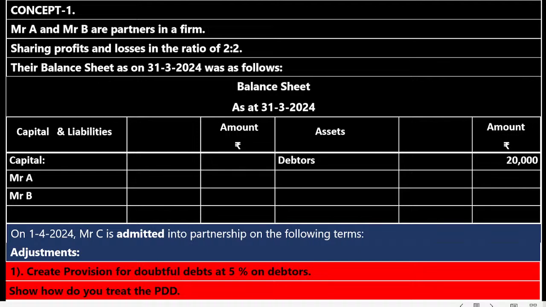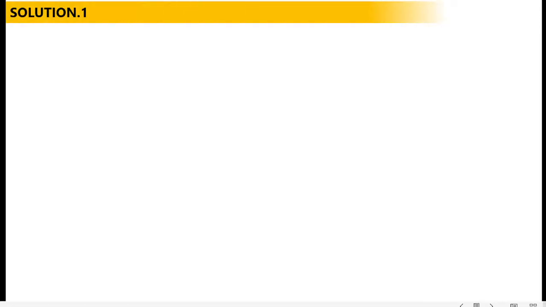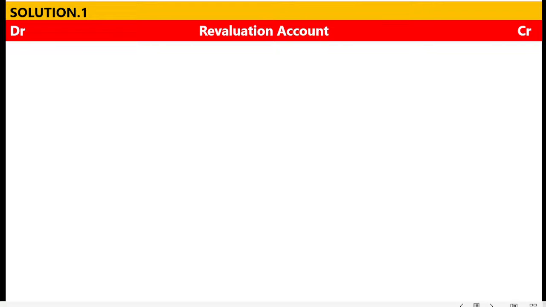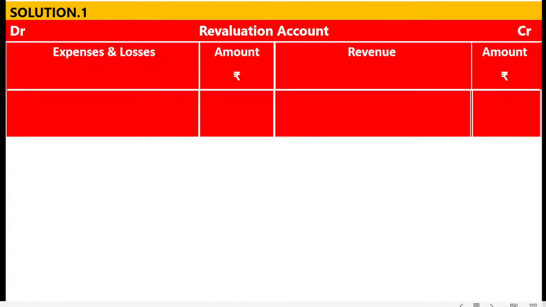Let us start the solution. Solution to concept number 1. Revaluation account. Debit side, means left hand side: expenses and losses, amount rupees. Credit side: revenue, means income, profit, gain, amount rupees. You can use particulars in place of expenses and losses and revenue; that is also correct. Now there was no PDD. Now there is a PDD, so there is an increase in the PDD.